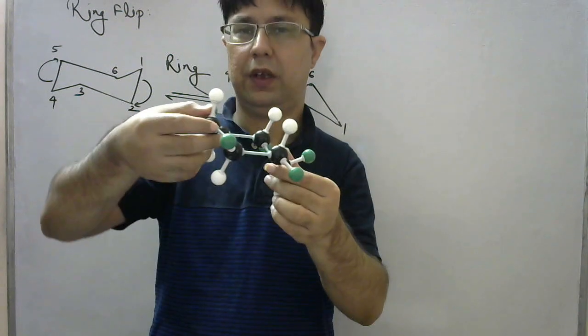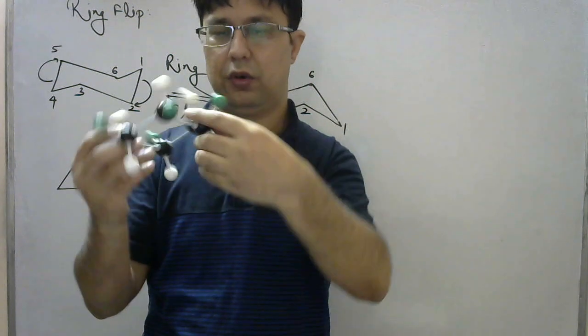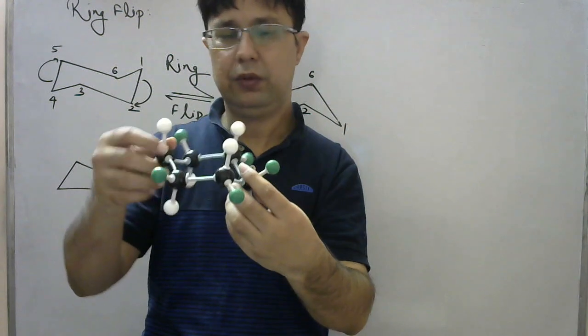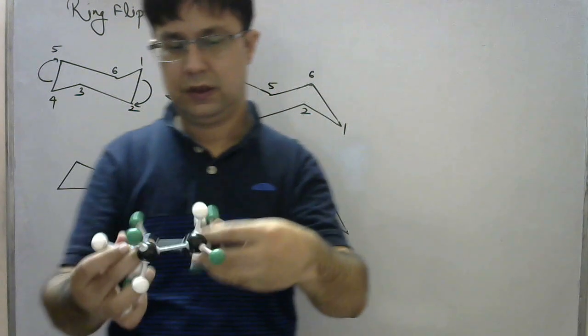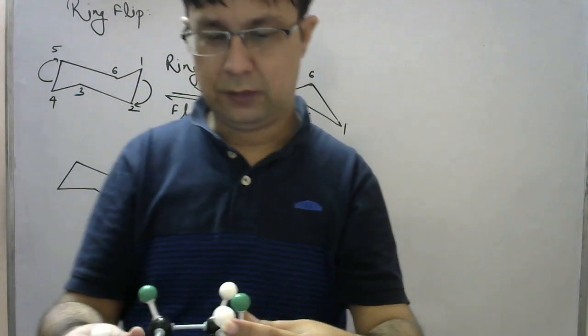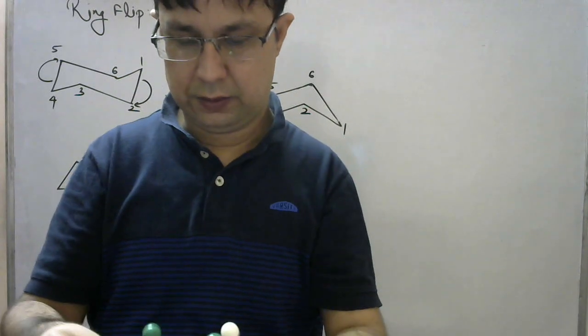In the last class we moved this bond up and this other bond down. If I do the reverse, if I do like this and this, what does the molecule become over here?